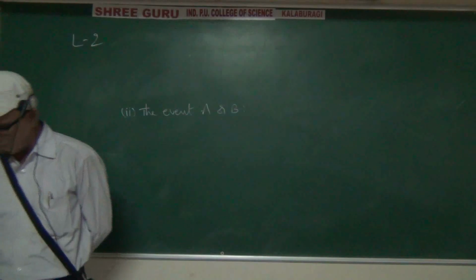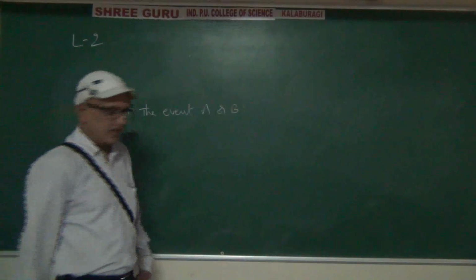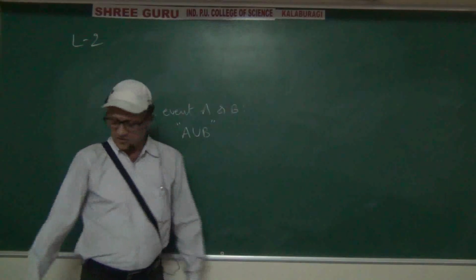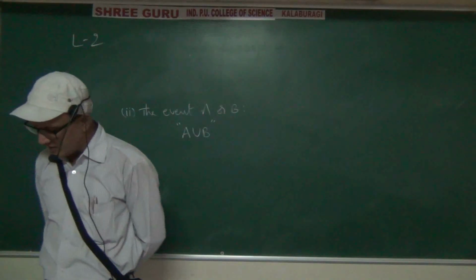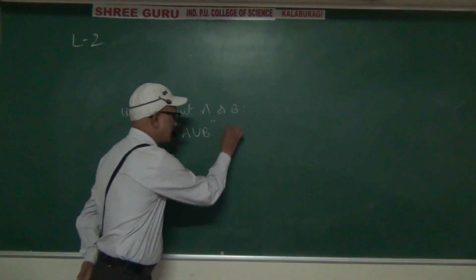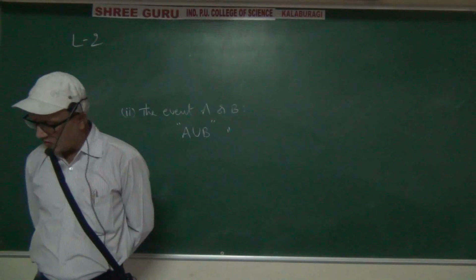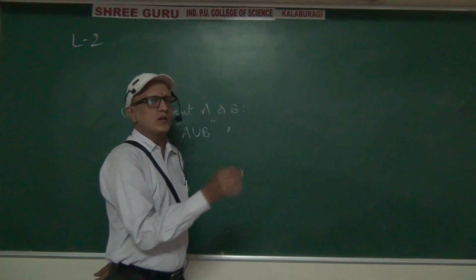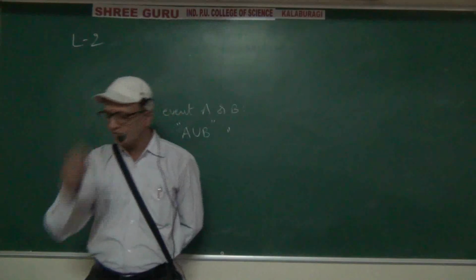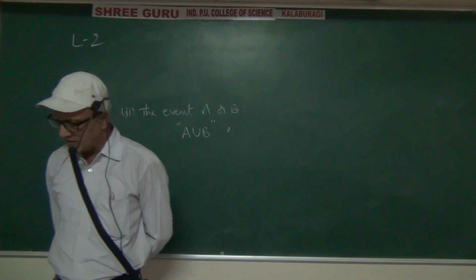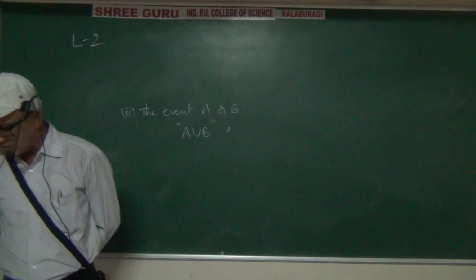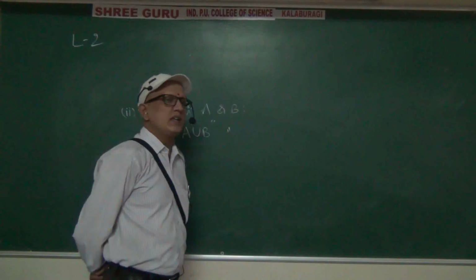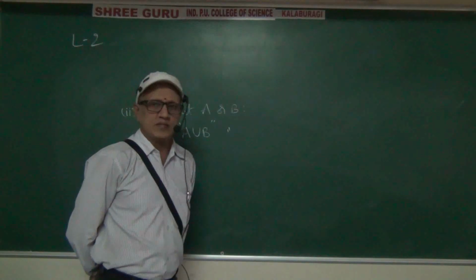Then A union B is the event, in inverted commas, either A or B or both. This event A union B is called A or B.